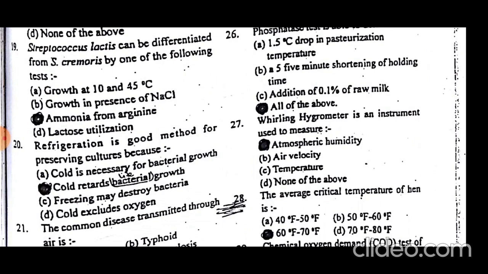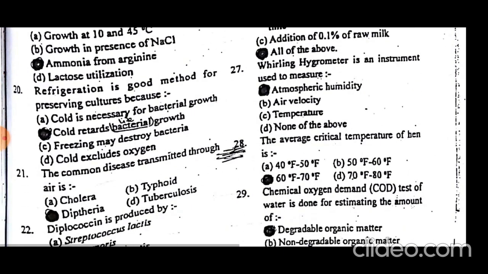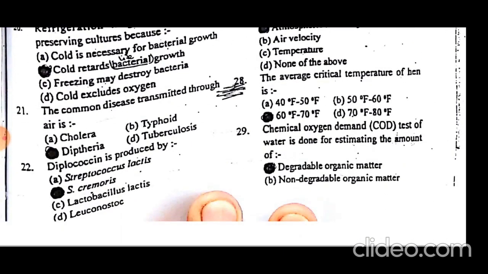Refrigeration is a good method for preserving cultures because cold retards bacterial growth. A temperature decreased below the optimal temperature causes retardation of bacterial growth. A temperature higher than the optimal also retards bacterial growth. Bacterial growth is at its best at the optimal temperature. Life behaves optimally at its optimal conditions of temperature, pressure, etc.